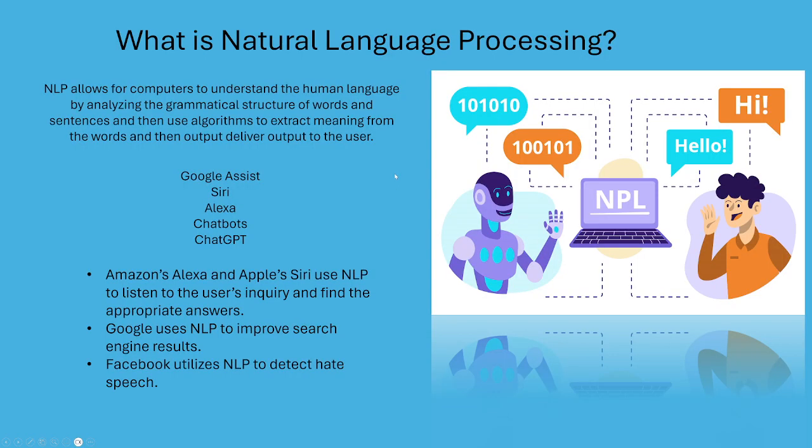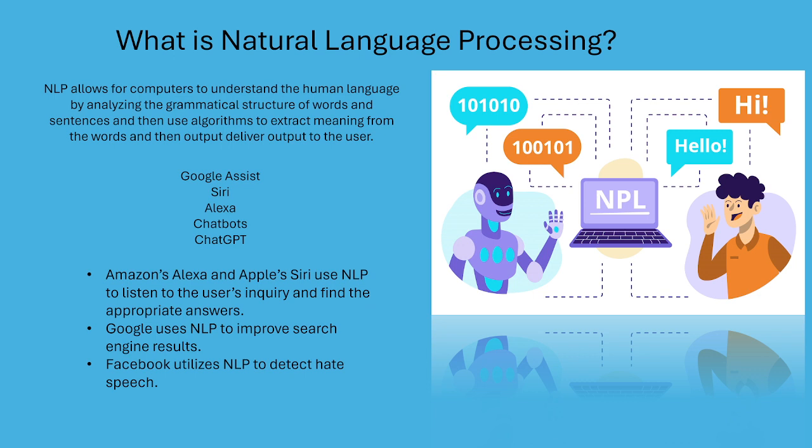So, what is natural language processing? NLP allows computers to understand human language by analyzing the grammatical structure of words and sentences, and then use algorithms to extract meaning from the words and deliver output to the user. In other words, it makes sense of human language so it can then learn and perform various tasks.